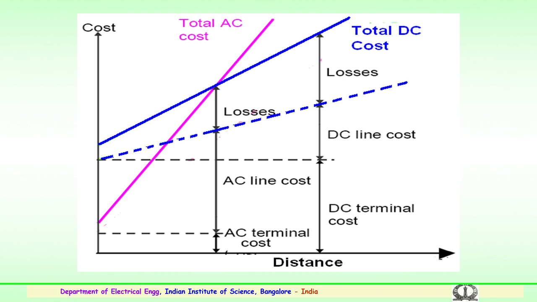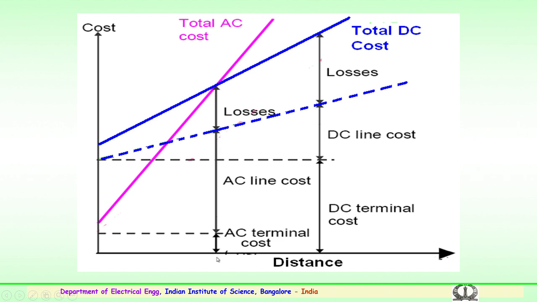The graph which is being displayed here gives the cost versus the distance. This is a very important graph, where it gives an indication, when we are going in for HVDC transmission or HVAC transmission, which is more economical. This is very clear in that you can see that the pink line displays the total cost for the AC transmission lines. The blue line gives you the total cost for the DC transmission lines. So, you can very clearly see the distance at a typical joint.